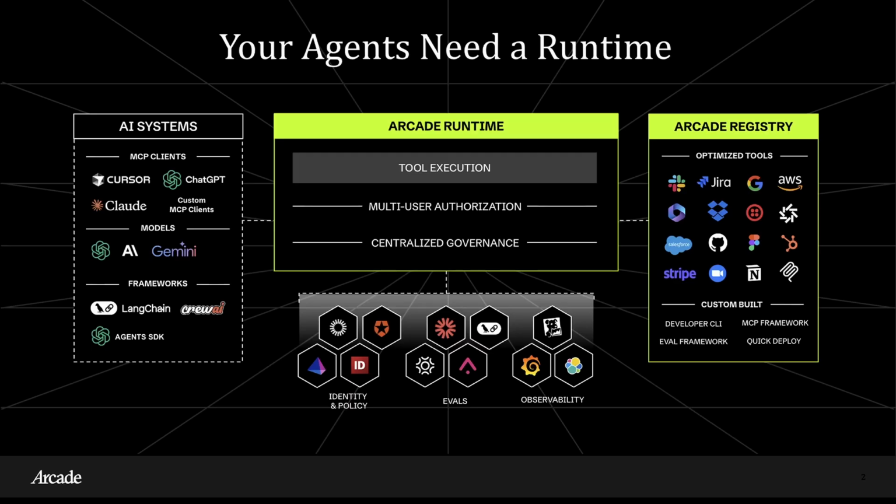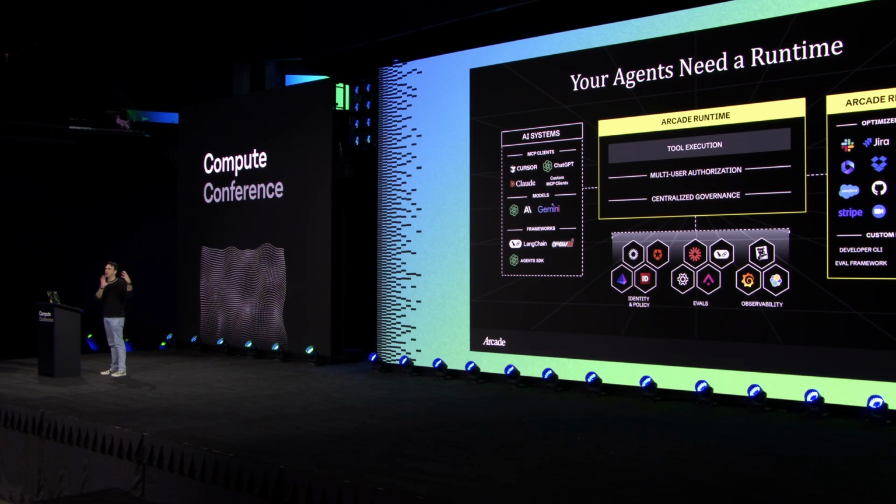So I'm Alex. I'm the co-founder CEO of Arcade.dev, and we're an MCP runtime. We make it very easy to connect your agent to hundreds of high-quality MCP servers and control and trust what they're doing. So we answer three basic questions. The first one is, can this agent, on behalf of this user, perform this action on this resource? Can Claude, on behalf of Alex, send an email on Gmail? That's called authorization.